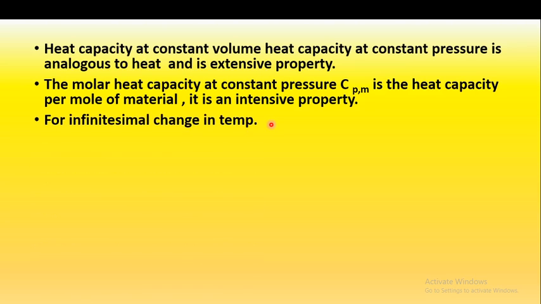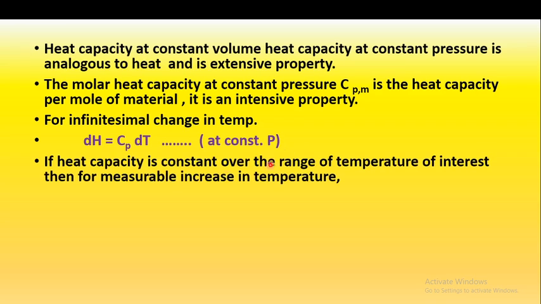And for an infinitesimal change in temperature, that is a small change, dH is equal to Cp dT. We have stated that Cp is equal to dH upon dT, so if we rearrange this equation, dH is equal to Cp into dT. But this Cp is always at constant pressure.